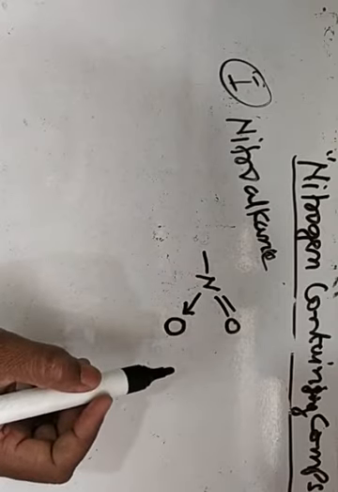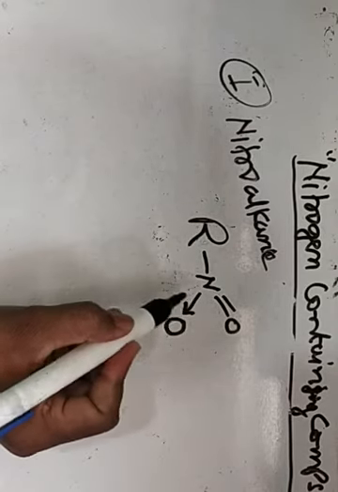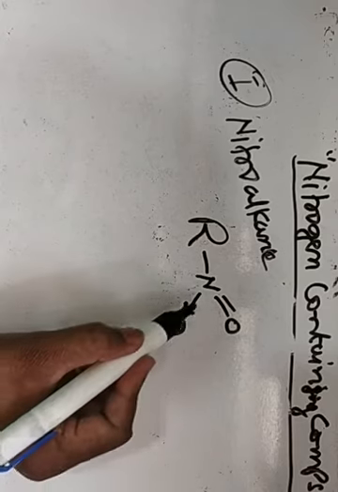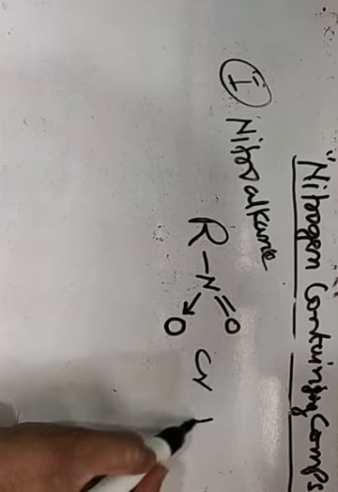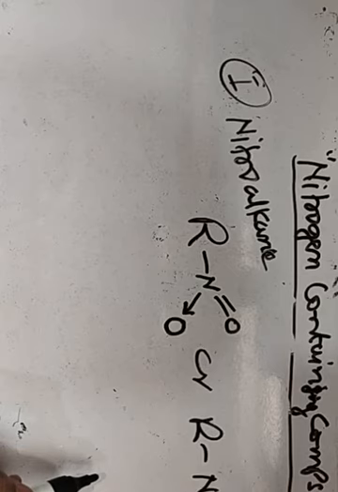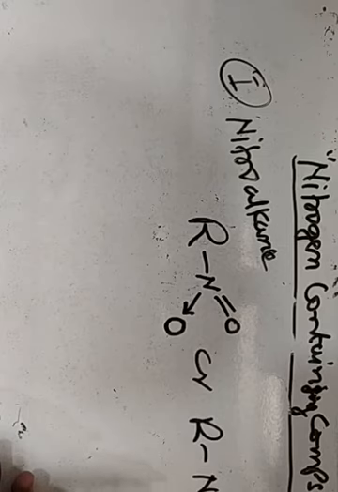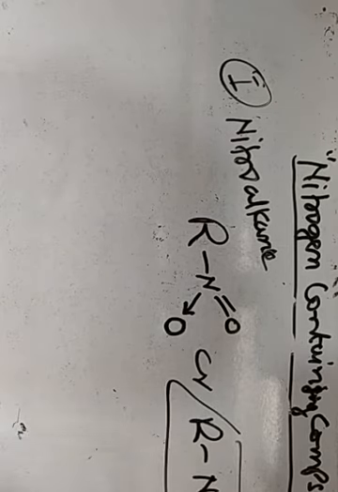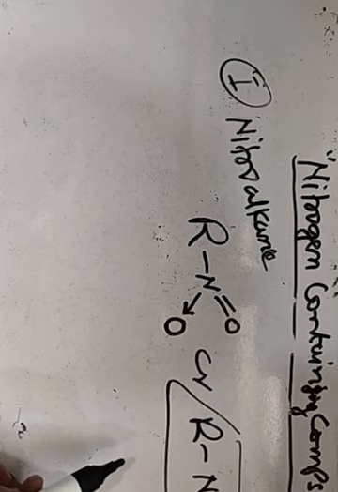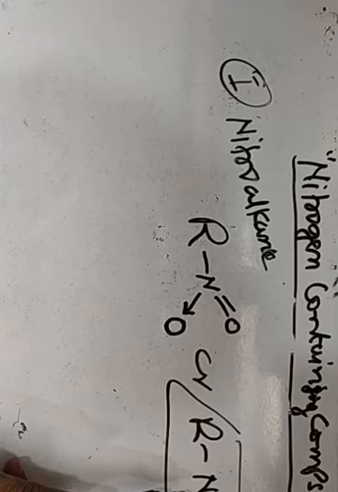Mononitroalkane can be represented by the formula R-N double bond O single bond O, or they can be represented by RNO2. So nitroalkanes are the compounds obtained by replacing one hydrogen atom of an alkane by one nitro group. On the basis of the nature of the carbon to which the nitro group is attached, these compounds are divided into 3 classes.